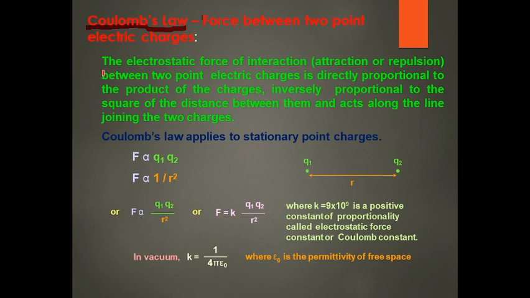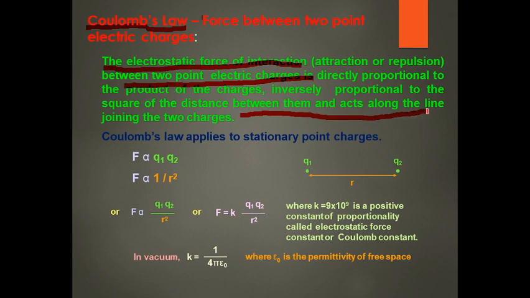The statement of Coulomb's law: the electrostatic force of interaction, either attraction or repulsion, between two point electric charges is directly proportional to the product of the charges and inversely proportional to the square of the distance between them, and it acts along the line joining these two charges.